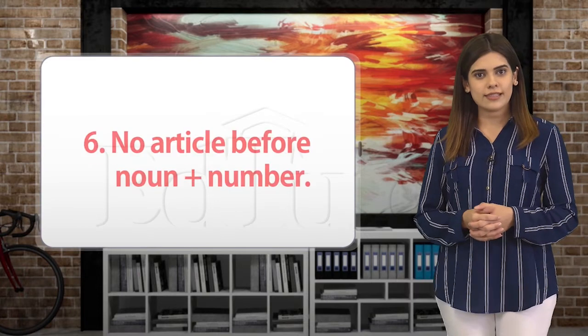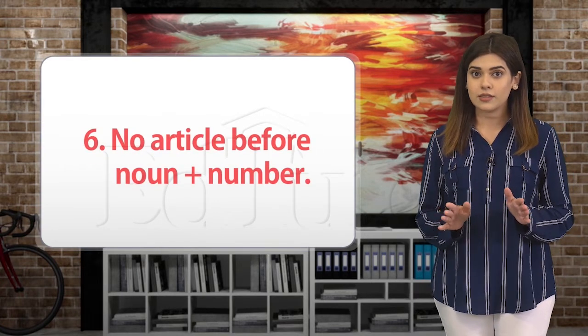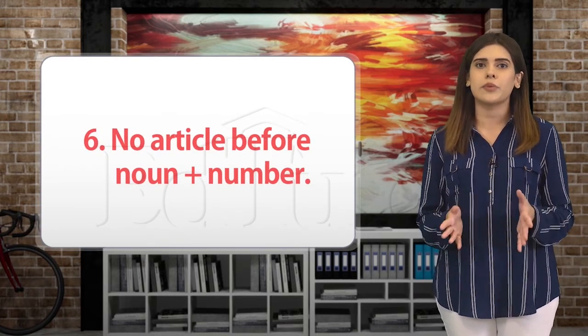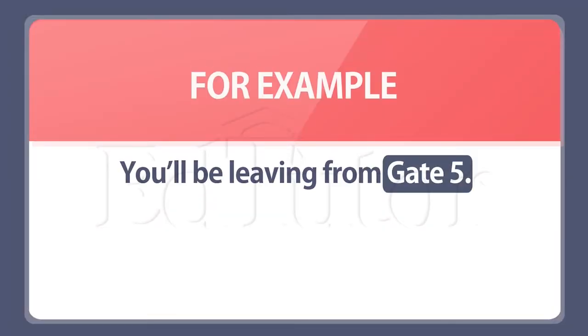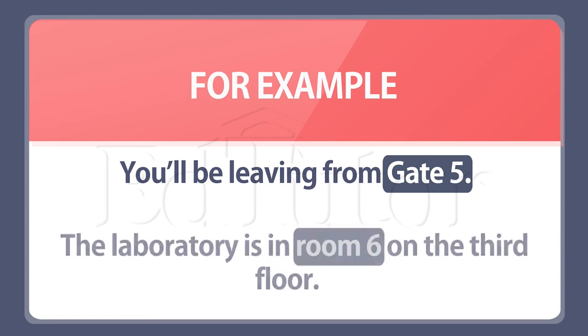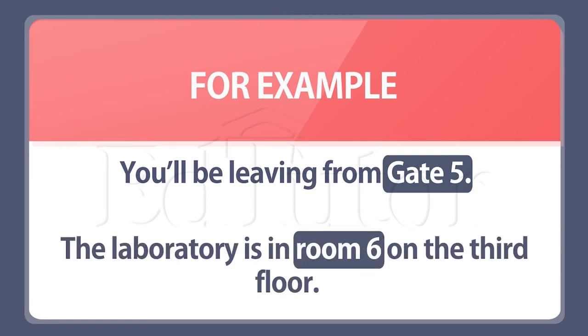The last rule is, do not use an article before a noun plus number. For example, you will be leaving from gate 5. The laboratory is in room 6 on the 3rd floor, and so on.